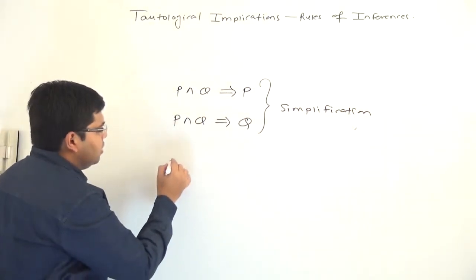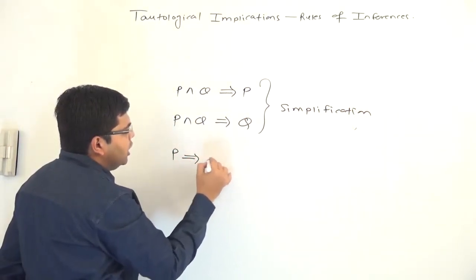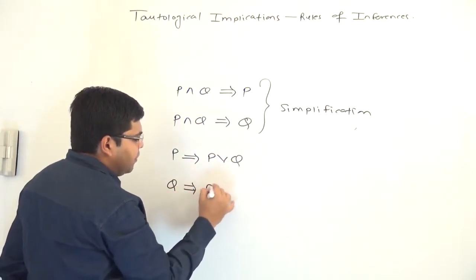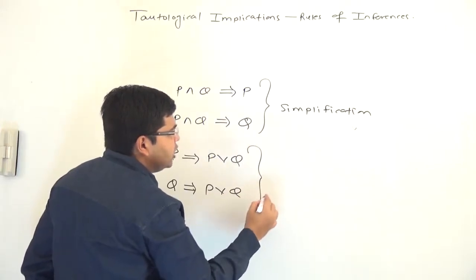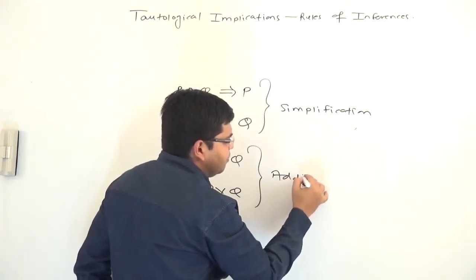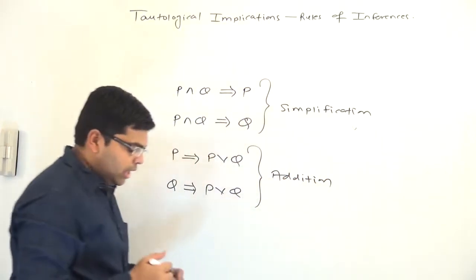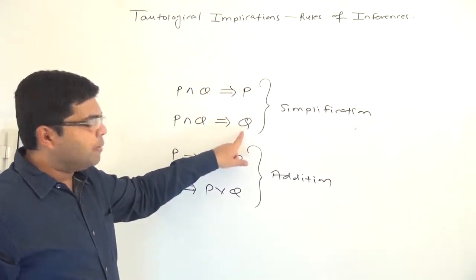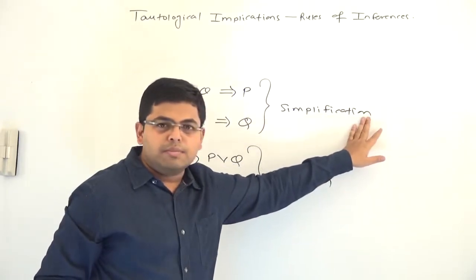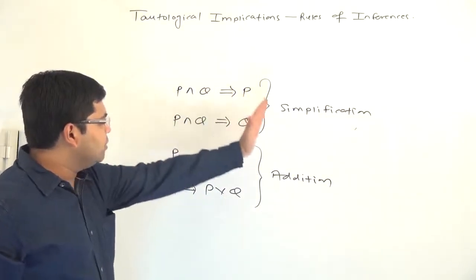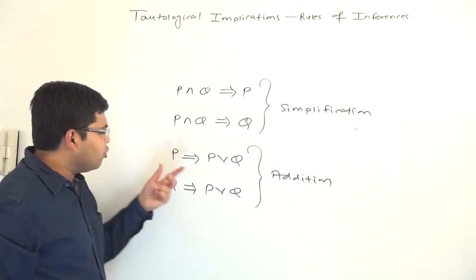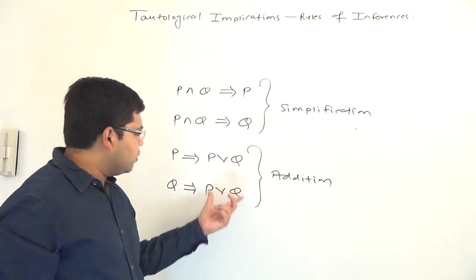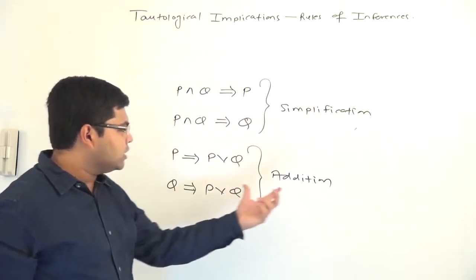And in addition, P tautologically implies P or Q. Similarly, Q tautologically implies P or Q, and these two rules are called addition. In simplification, a two variable formula is concluding a single variable formula, which is why it is called simplification. In addition, a single variable formula is concluding a two variable formula, which is why this category is called addition.